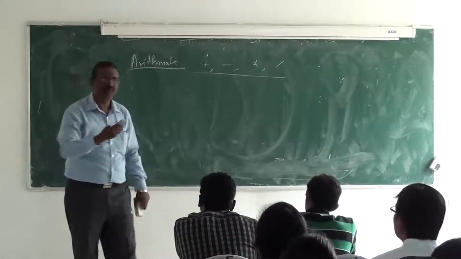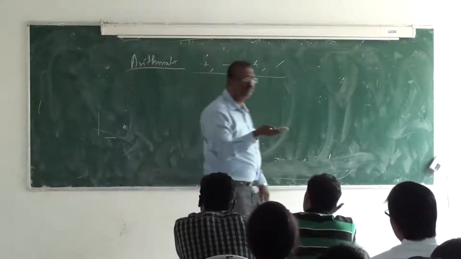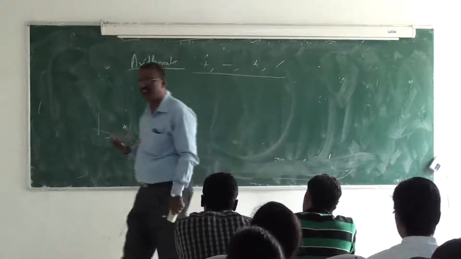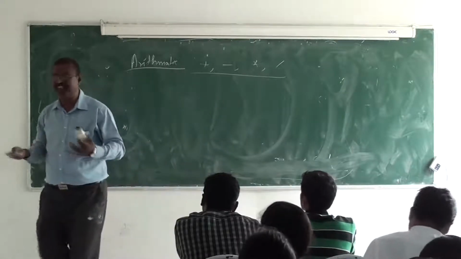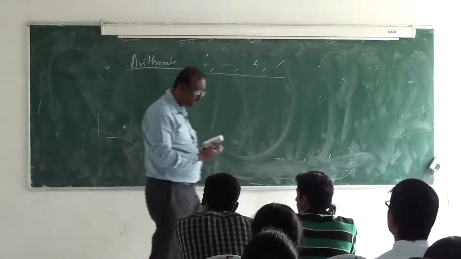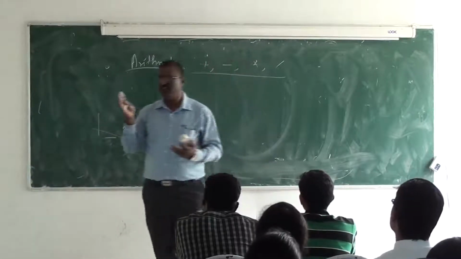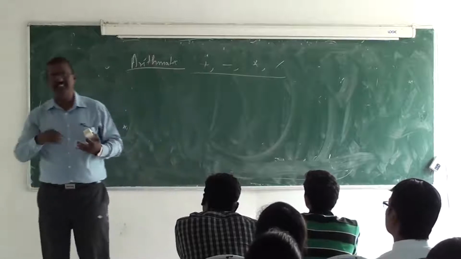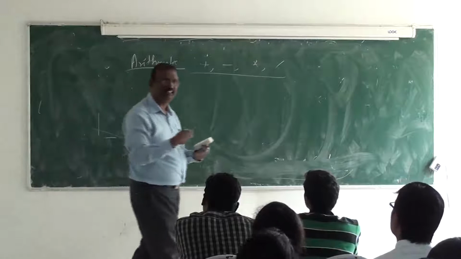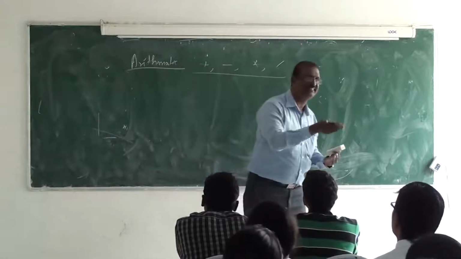That is, hey, somebody is there in the room, on the light. If nobody is there, off the light. If it becomes evening 6 o'clock, on the light. If it becomes dark, on the light. If it is not dark, off the light.